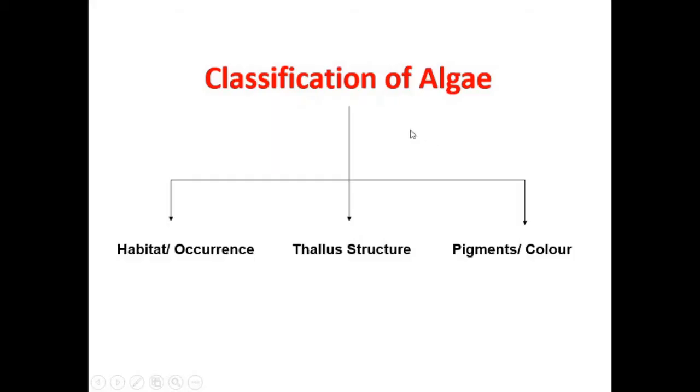Now let us talk about the classification of algae. There are three major criteria for classifying the algae. First, the algae can be classified based on the habitat, that is the place of occurrence. Next is the thallus structure. The algae can also be classified based on their thallus structure. Now the commonly used and most popular criteria of classifying algae is the pigments, that is color of the thallus.